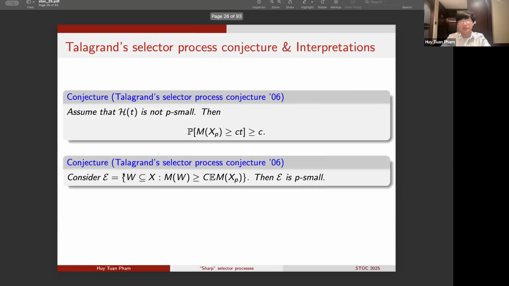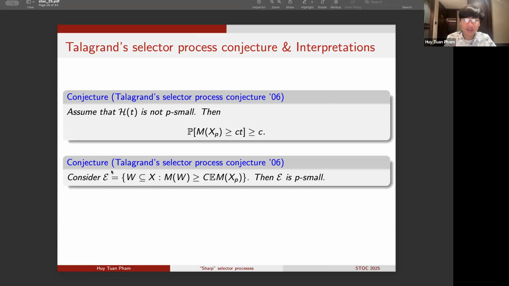In fact, this one I want to mention because it was one of Talagrand's original formulations of the conjecture. In this formulation, he conjectures that if we look at the tail event E, which consists of all of the subsets W of X where the maximum M of W exceeds the expected value of M of XP by some large universal constant factor C, then this tail event E is going to be P-small. So it will admit a naive union bound obstruction.